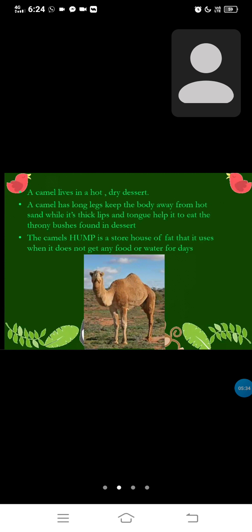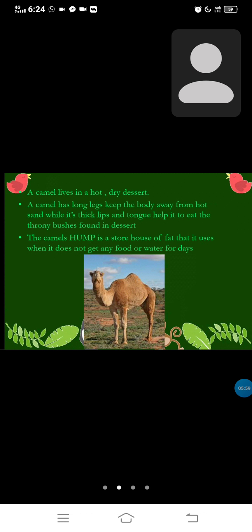A camel lives in a hot, dry desert. A camel has long legs that keep the body away from the hot sand, while its thick lips and tongue help it to eat thorny bushes found in the desert. The camel's hump is a storehouse of fat that it uses when it does not get any food or water for days.